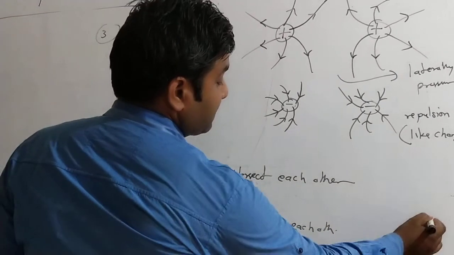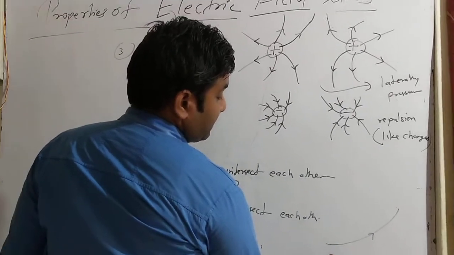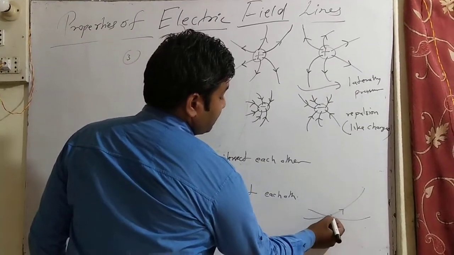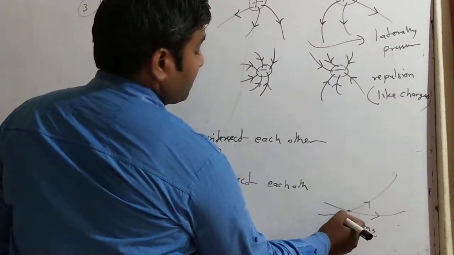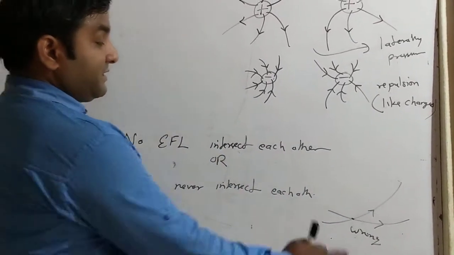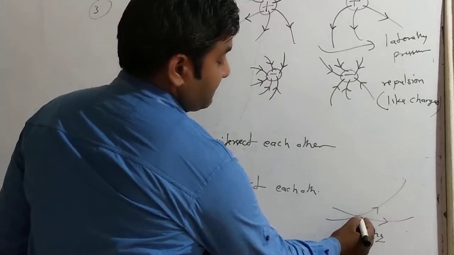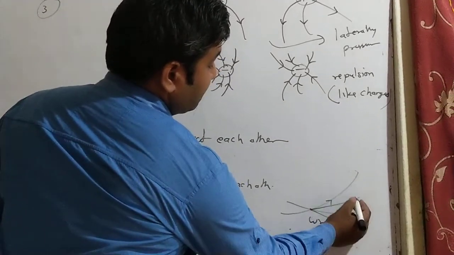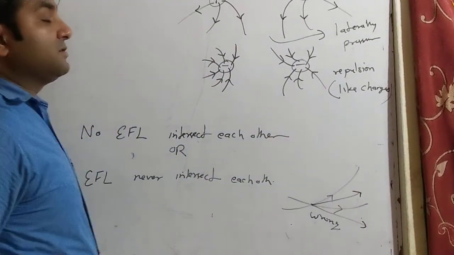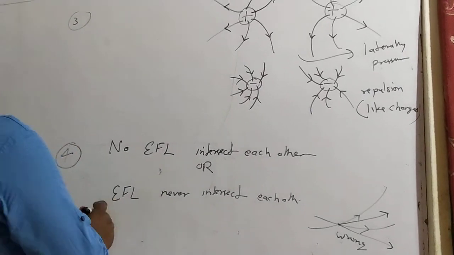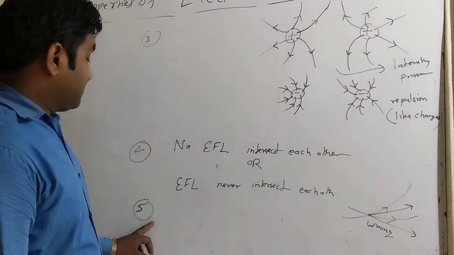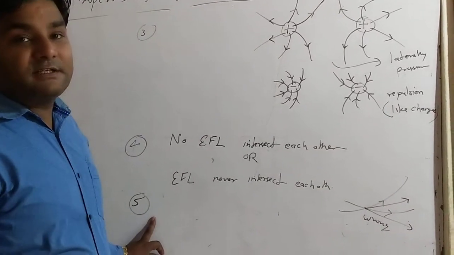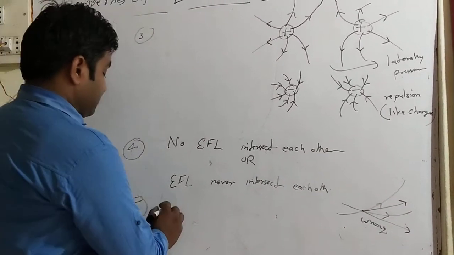It means if this is an electric field line and this one is also an electric field line, and this concept is given, this is wrong. Suppose they intersect, then at the point of intersection there would be two directions, and that is impossible.